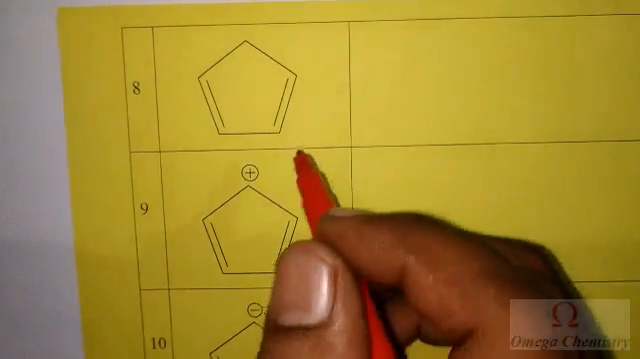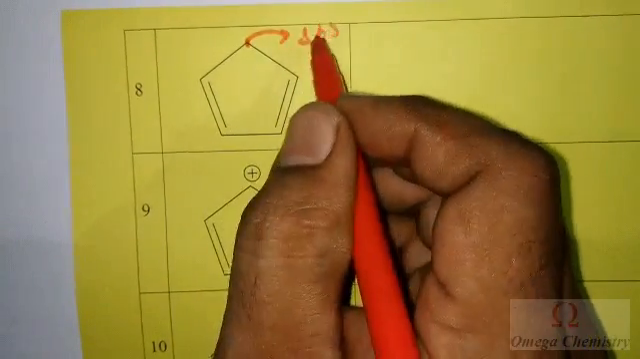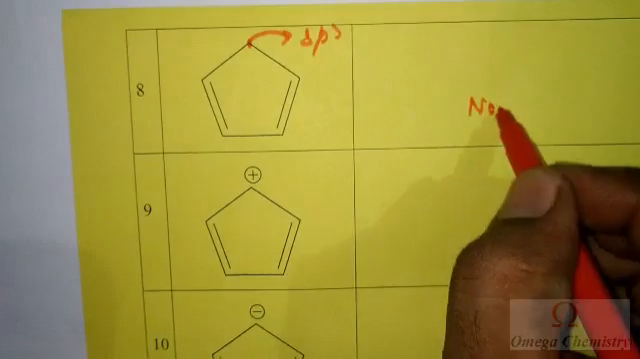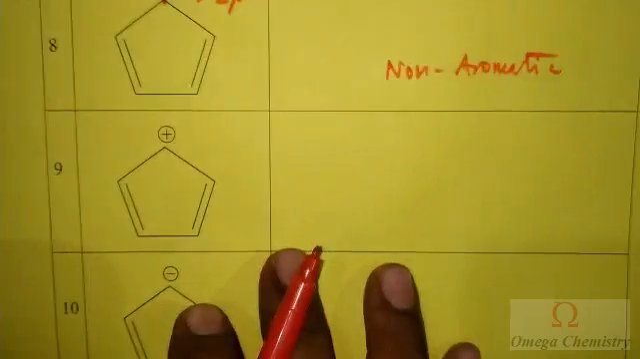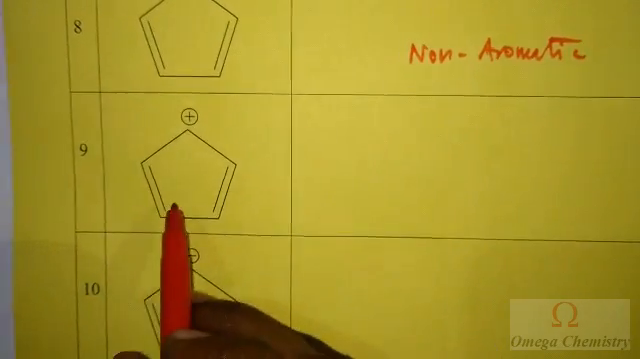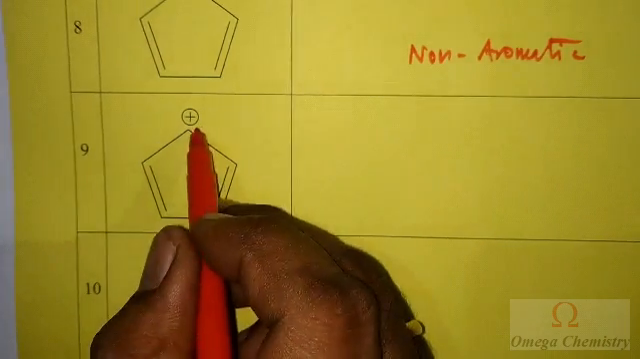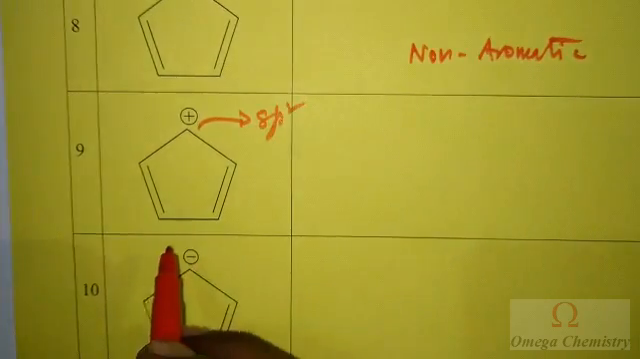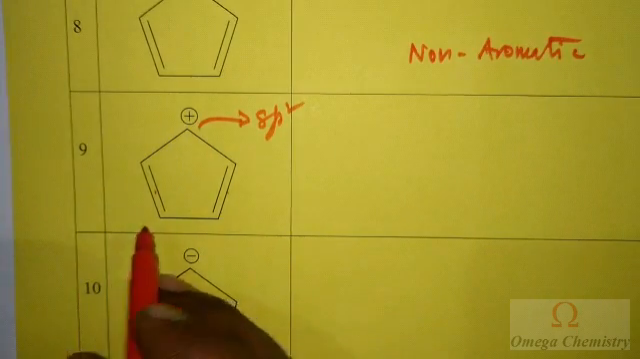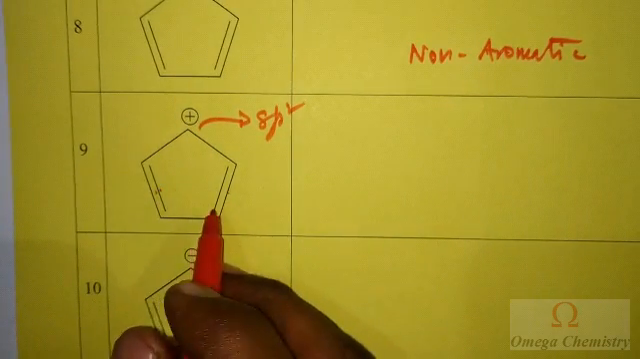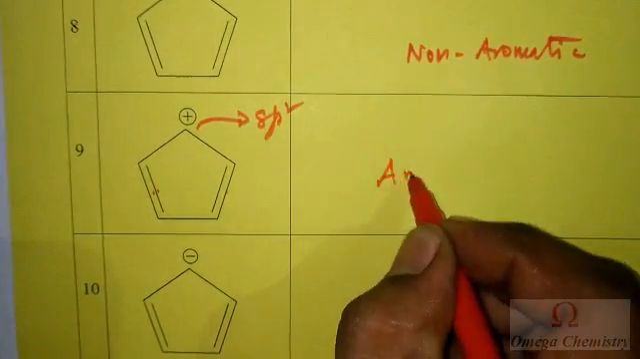Okay, in this compound, this carbon is again sp3 hybridized. That's why it is non-planar, non-aromatic. Okay, in this compound, it is cyclic, planar, and this carbon is sp2 hybridized now. Double bond is in conjugation, double bond, single bond, double bond, single bond, positive charge. And 4 pi electrons, 2 plus 2, 4 pi electrons are present, so it deviates from the 4n plus 2 rule. That's why it is anti-aromatic.